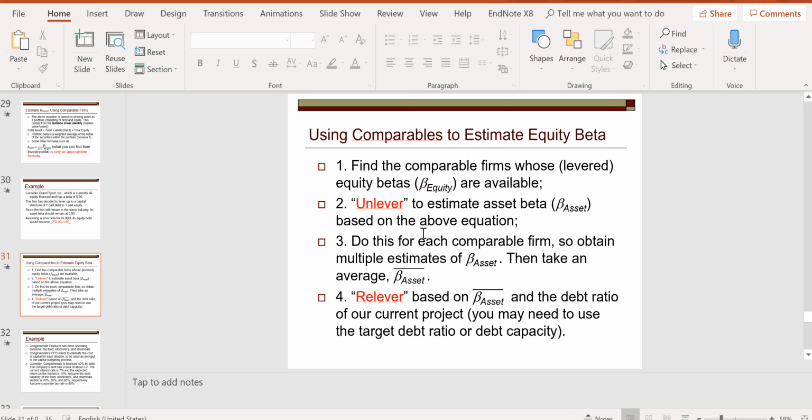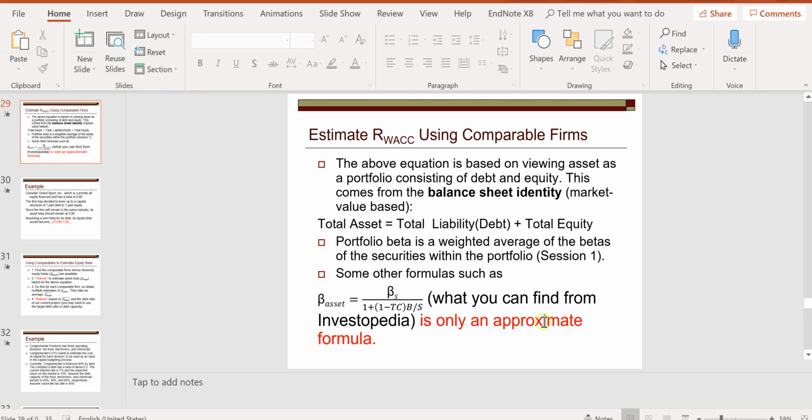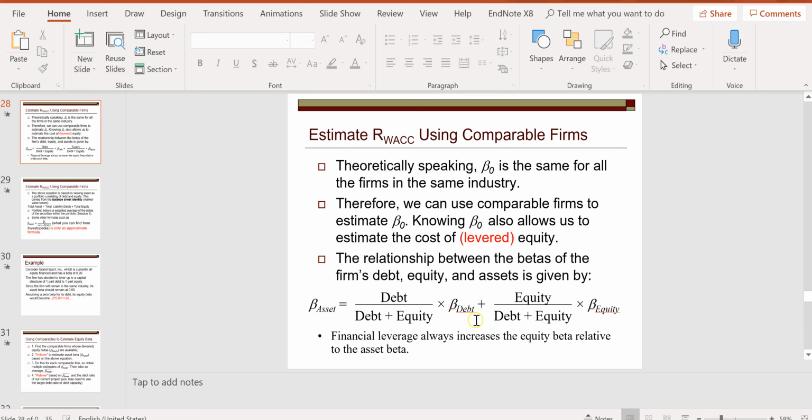Unlevered here means the equity beta we would calculate if the firm didn't have any debt. So that's the unlevered equity beta, and that's also called asset beta. And how do we do that? It's by another equation on the PowerPoint lecture slides. Asset beta, whose symbol can also be beta 0, beta 0 is beta asset.